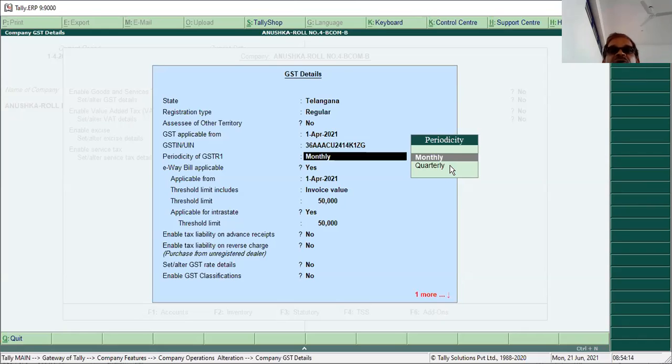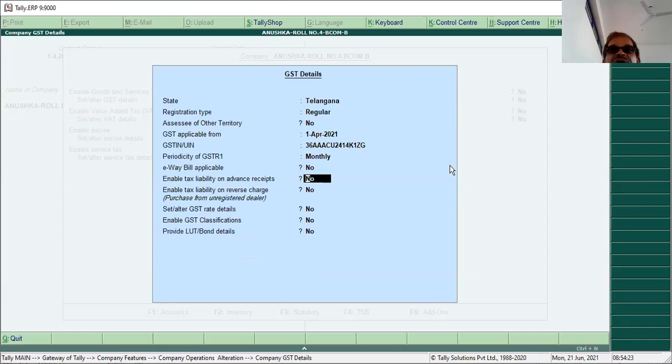Now monthly, because you're a regular dealer. For e-way bill applicable, we say no. We don't have any advanced concept in this problem, so we say no. We are not buying from an unregistered dealer; we are selling to, not buying from.